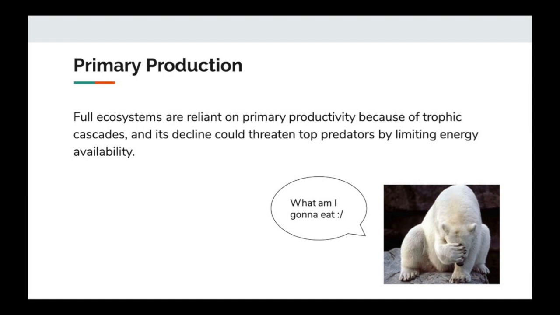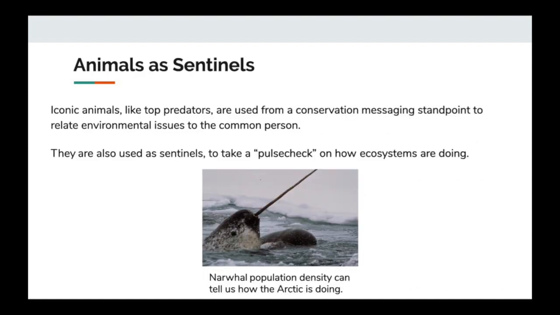Primary production is incredibly important to an ecosystem because it provides energy to higher trophic levels via trophic cascades, and its decline could have negative impacts on top predators by limiting energy availability. Animals, like these top predators, are good indicators of how an ecosystem is doing as a whole. Iconic animals are used from a conservation messaging standpoint to relate environmental issues to the common person. They are also used as sentinels to take a pulse check on how the ecosystem is doing.